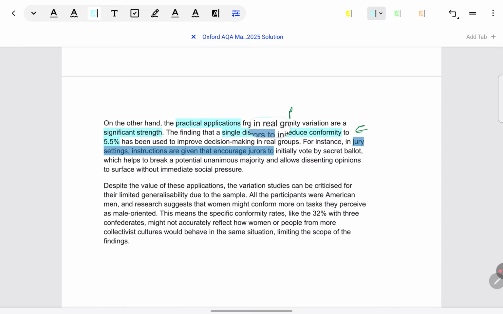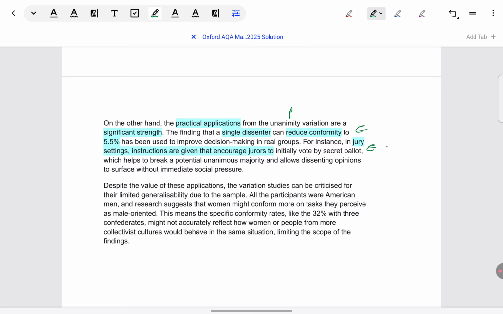Then why is this a strength? That has been explained with an example. Like in juries, when the jury has to give a verdict for the accused in front of them, they might get pressurized by what other jurors are saying, because it's always a panel of jurors.